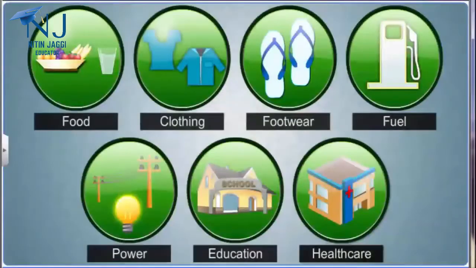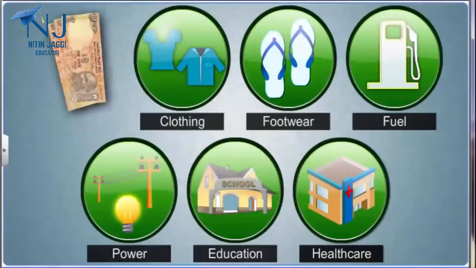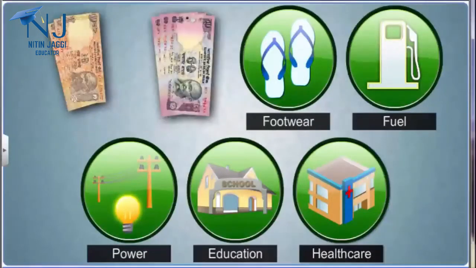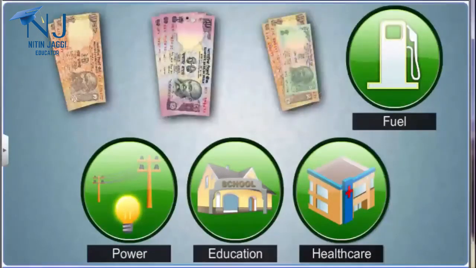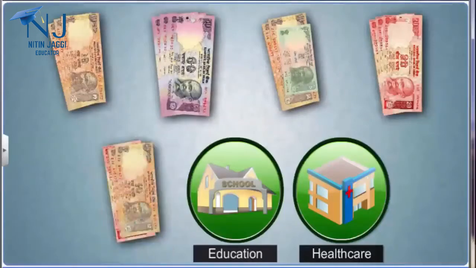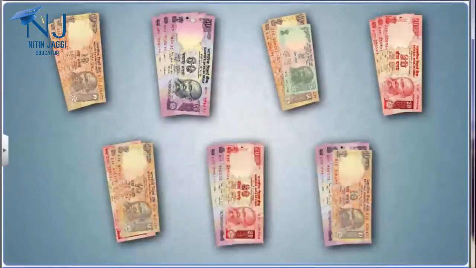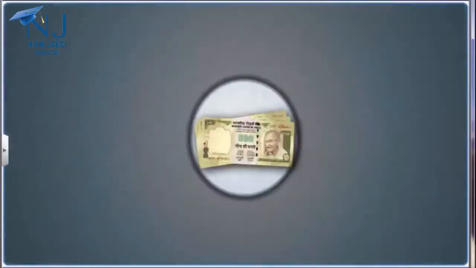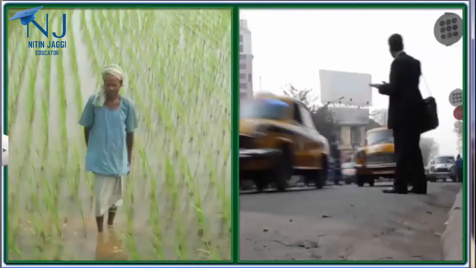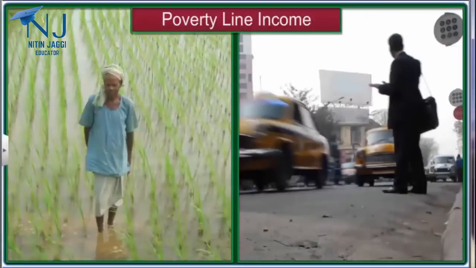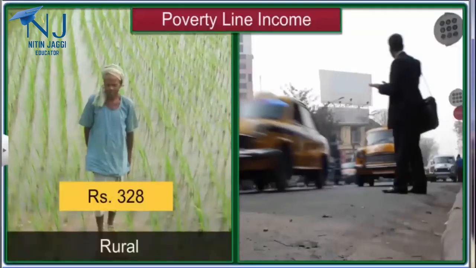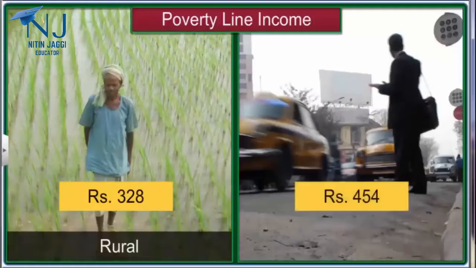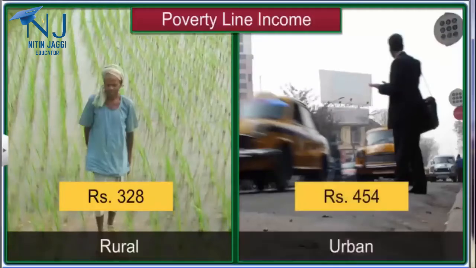The cost of each item in the minimum requirements of food, clothing, footwear, fuel, power, education, and healthcare is added up to find the minimum income required for a person to survive. In the year 2000, the monthly poverty line income was fixed at 328 rupees per person in rural areas and 454 rupees per person in urban areas.